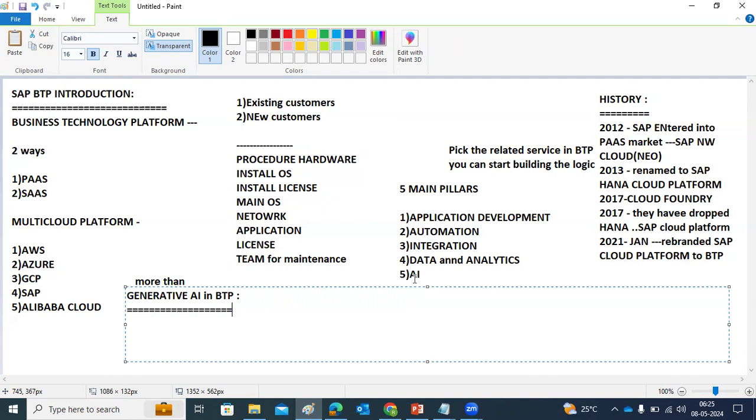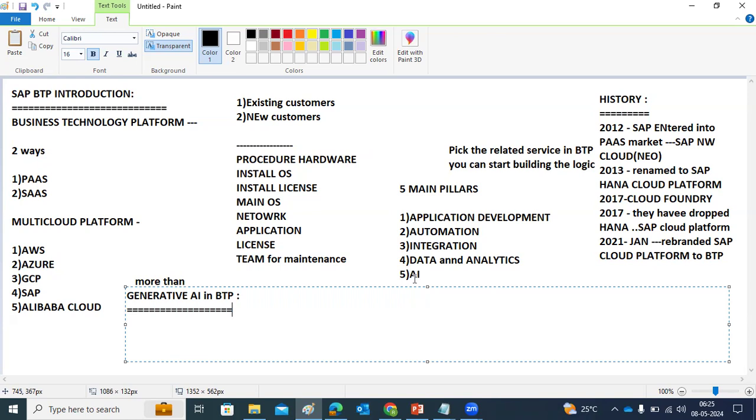SAP introduced capabilities in BTP to improve the developer experience, integrations, process automation, analytics, and to simplify administration activities. So they have introduced AI capabilities in BTP itself.